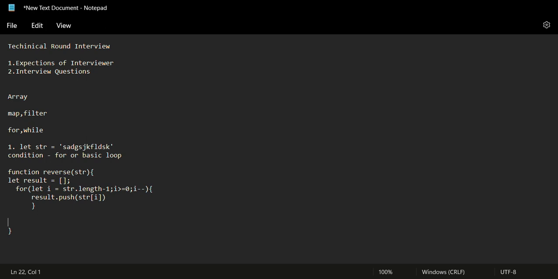Okay, so now we have the array with the characters which start from last to first. Now we need to return the array as a string. For that we will be using one method, which is nothing but result.join. The join method is very important. Every time we use join, we just pass the connector as an empty string. This will return us a string.